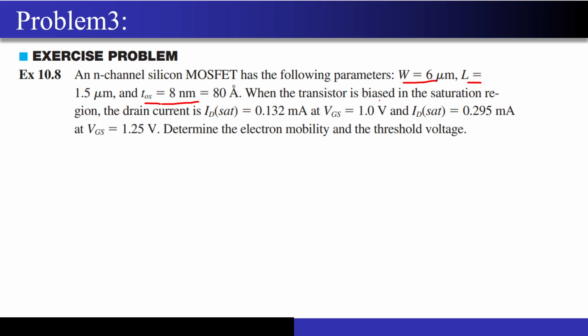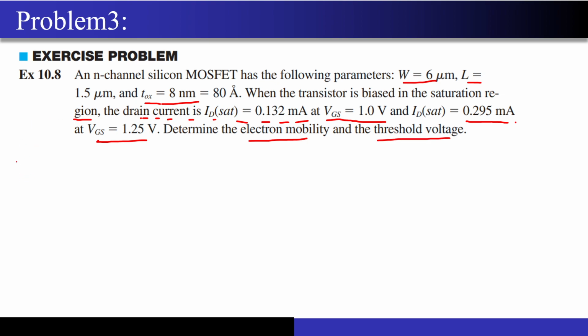When the transistor is biased in the saturation region, the drain current that we are getting is 0.132 milliamperes at a particular VGS value of 1 volt, correct? Now I am getting a different current of 0.295 milliamperes in saturation when I change the VGS value from 1 volt to 1.25 volts, correct? Now there are two questions they are asking. The first is to determine the electron mobility, and the next is the threshold voltage value, correct?